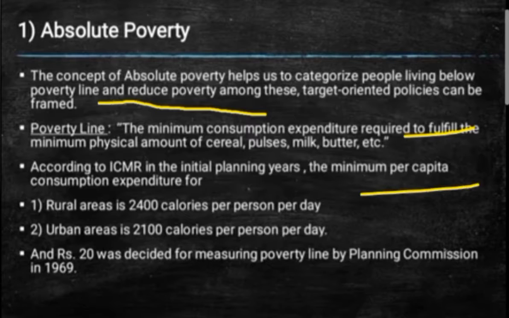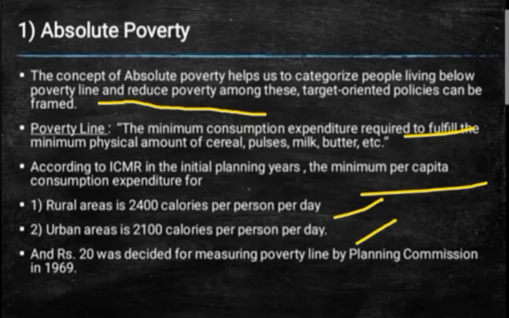Thereafter, according to the ICMR, students, this full form is quite important, so you need to learn it: Indian Council of Medical Research. In the initial planning years of this ICMR, the minimum per capita consumption per day is given, in the rural areas and in the urban areas. In the rural areas it is 2400 calories per person per day, and in the urban areas 2100 calories per person per day.